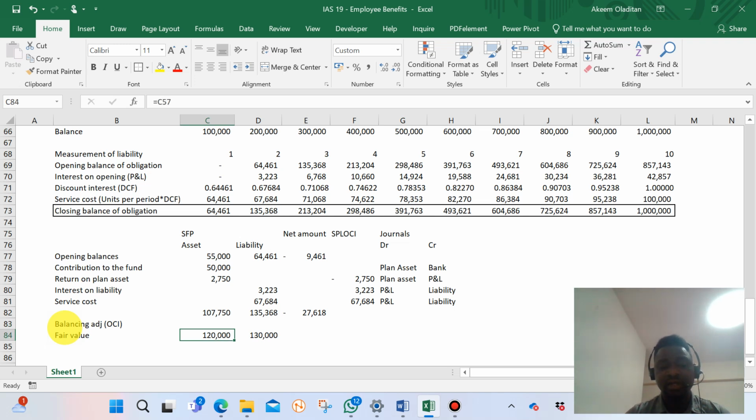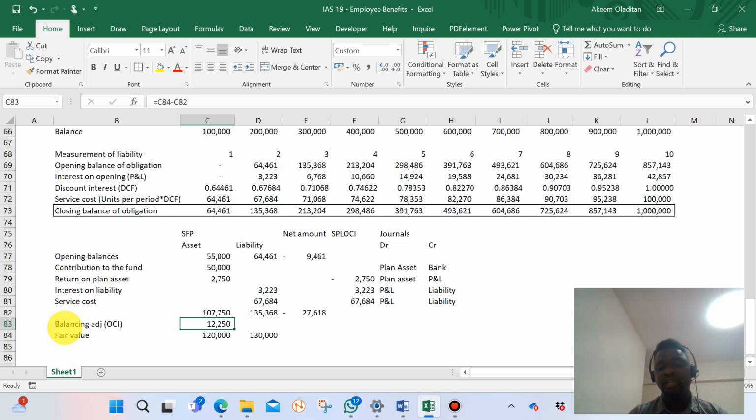So now let's look at it. In this case, we had an asset of 107,750, but the fair value of the asset is now showing 120. It means there's a difference, which is a gain.